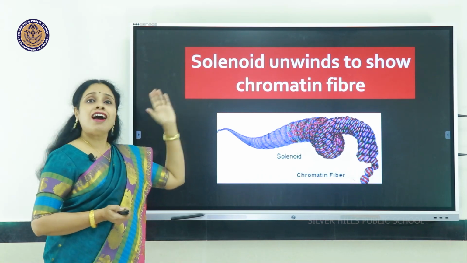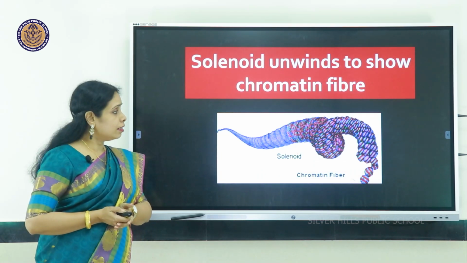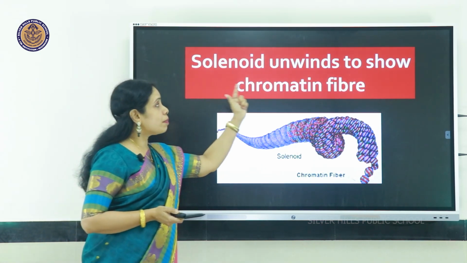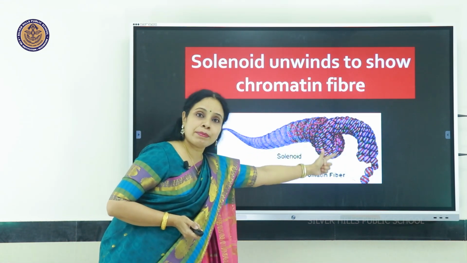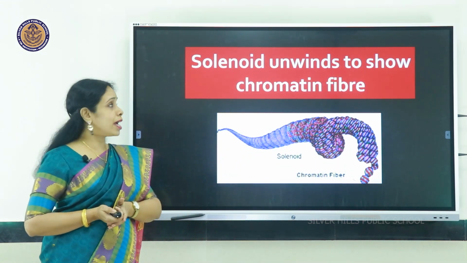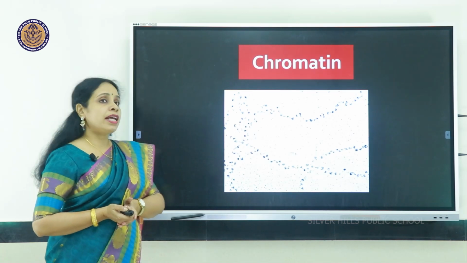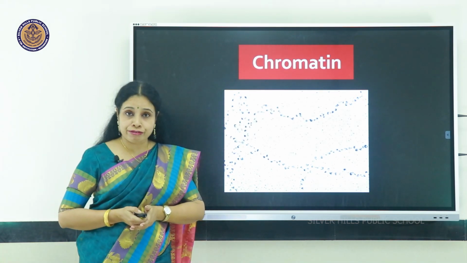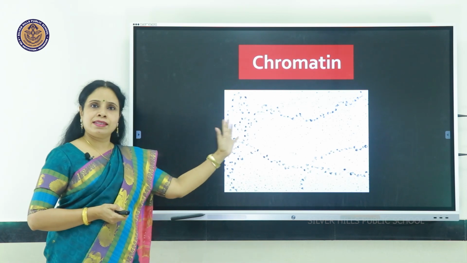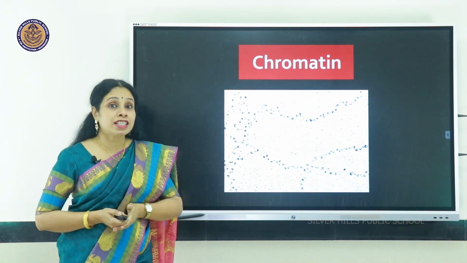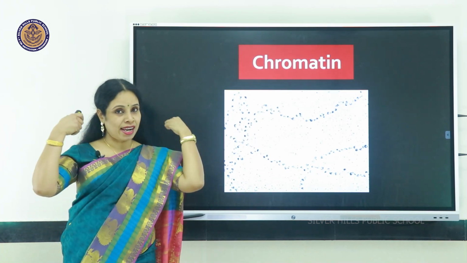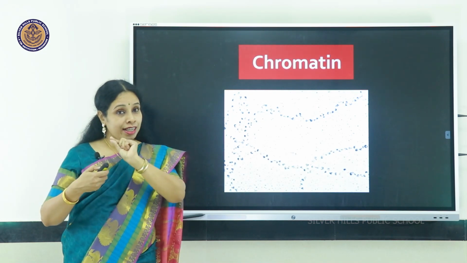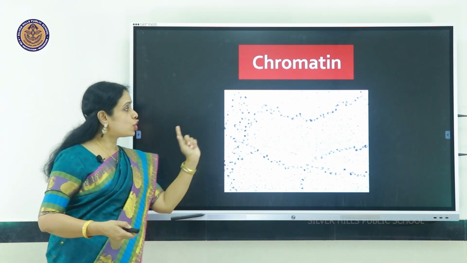If we further unwind that solenoid, you will find it is made up of chromatin fibers. Can you see over there the chromatin fibers? And in an electron micrograph, it looks somewhat like this. Beads on a string. Just like you have a chain and there are beads on it, also there is the string.